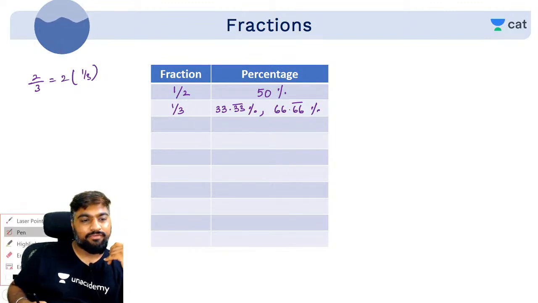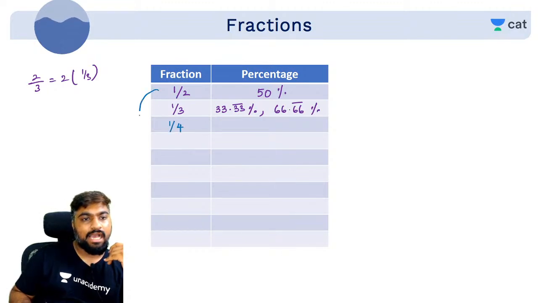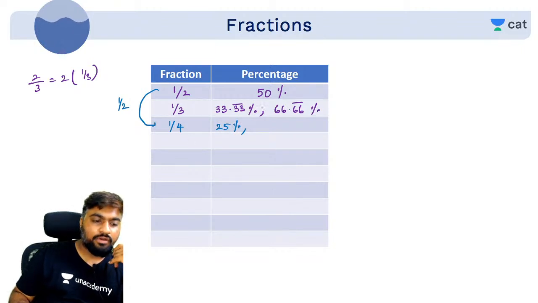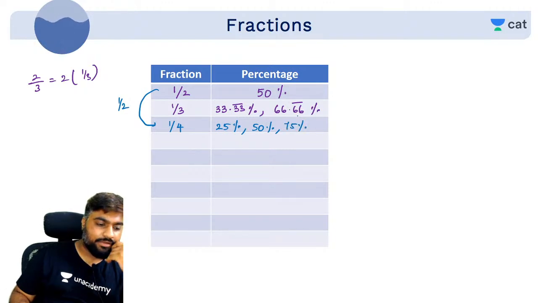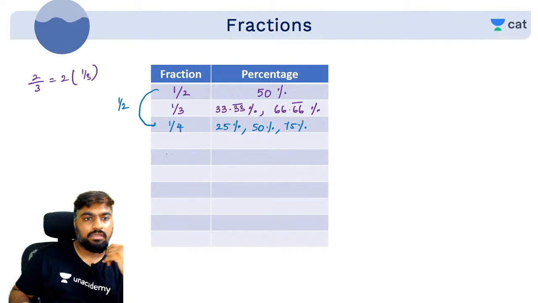Now let's go to 1 by 4. What is 1 by 4? 1 by 4 is basically half of 1 by 2, correct? Half of 1 by 2 is 1 by 4. So half of 50 is 25. 2 by 4 is basically 50. 3 by 4 is 75. 4 by 4 is 100. Correct? What about 1 by 5?